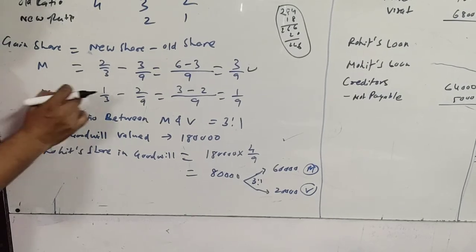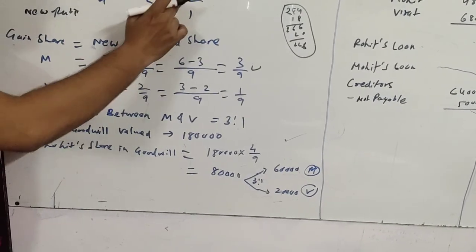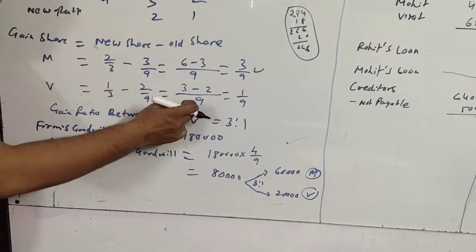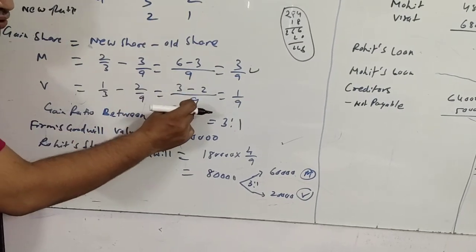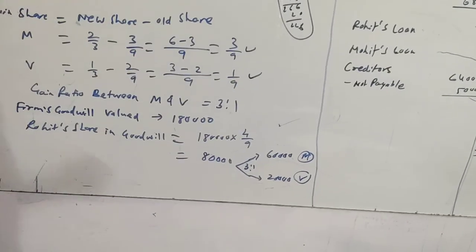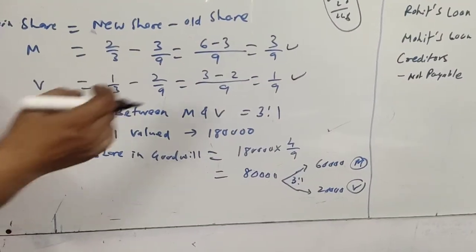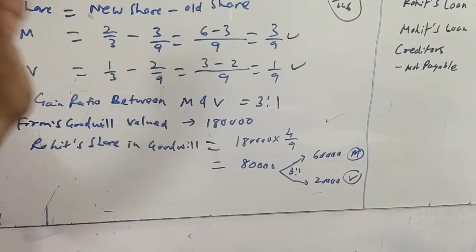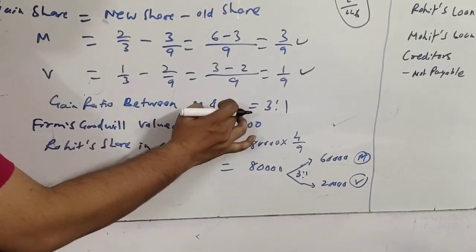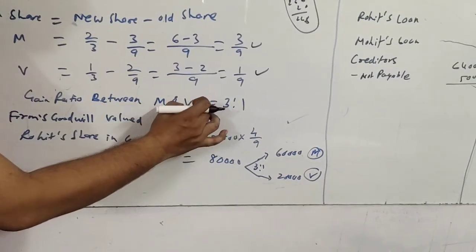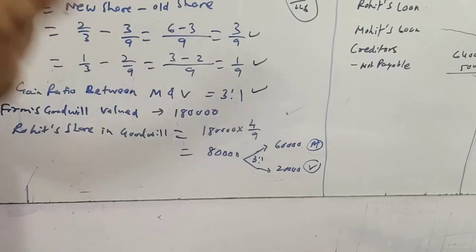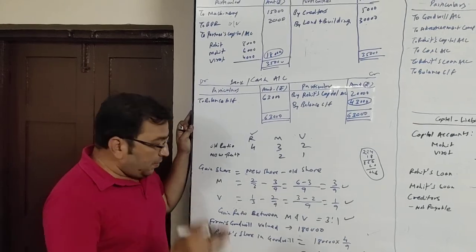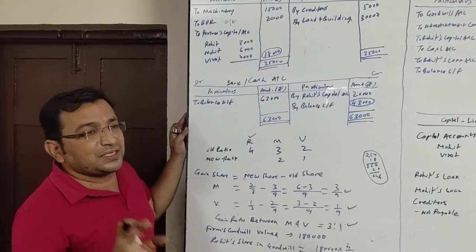Now talk about Virat. Virat's new share is 1/3 and his old share was 2/9. 9 will be LCM. 3 3s are 9 and 3 1 is 3, and 9 1 is 9, 1 2 is 2, 3 minus 2 is 1/9, which is the gain of Virat. So removing the denominator as they are equal, 3:1 will be the gain ratio of Mohit and Virat. That means whatever amount will be payable to Rohit as goodwill, it will be paid by Mohit and Virat in the proportion of 3:1.